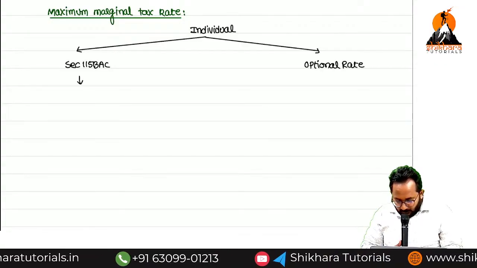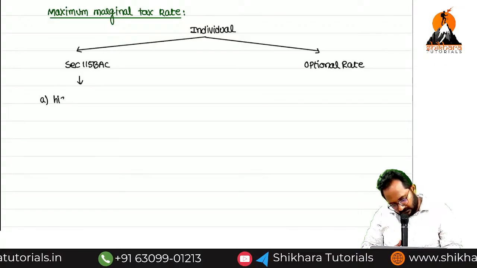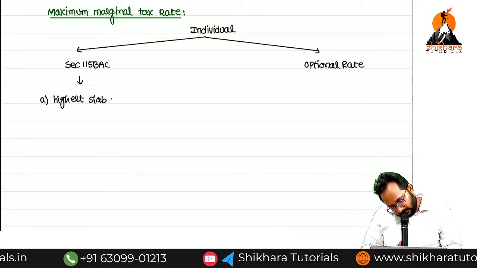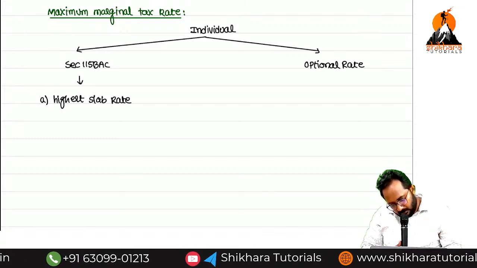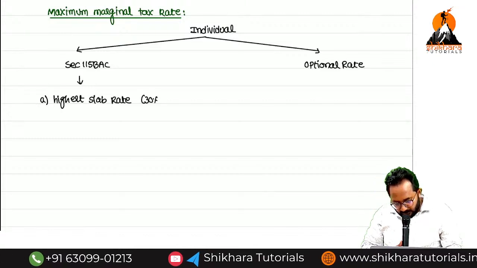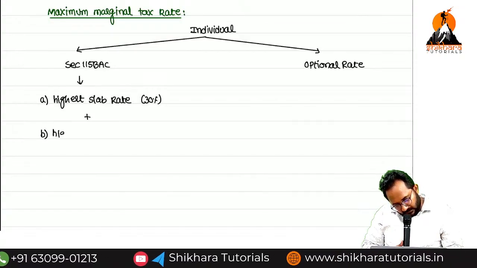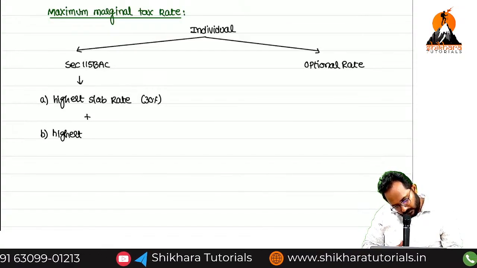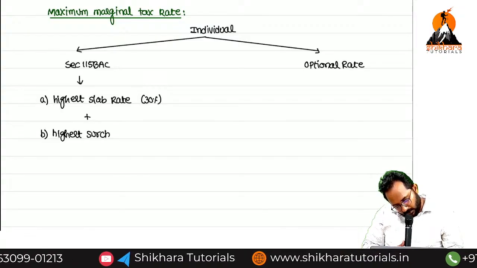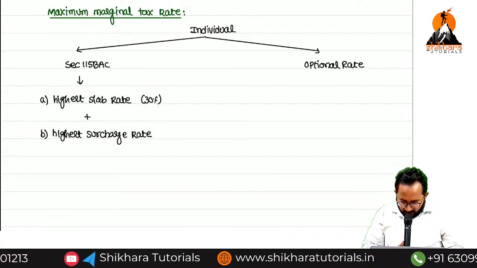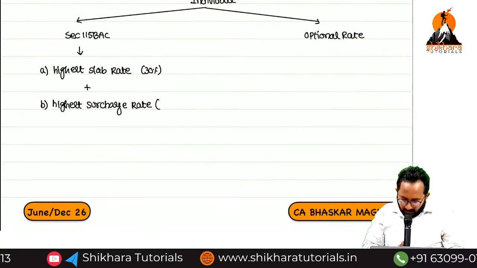Under optional rates, help me. First one, highest slab rate. How much? 30%, plus highest surcharge rate. How much? 25%.